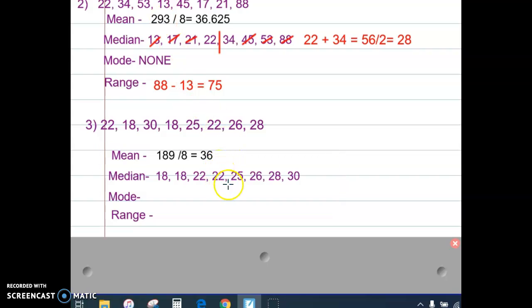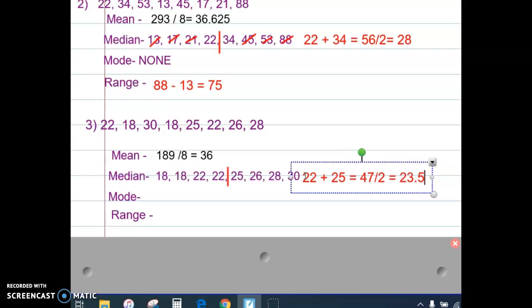Okay, the median was the number that comes between 22 and 25 because there wasn't just one number in the middle, there were 2, 22 and 25. So the median is neither of those, it's the one that falls between those. To find the median, you should have added 22 plus 25, and you got 47. And then when you divide by 2, your median was 23.5. If you did not get 23.5, go back and recalculate that.